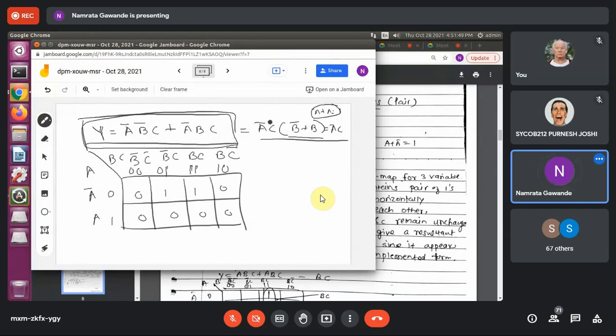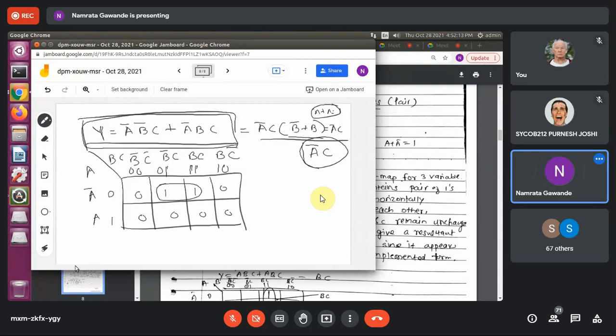But now we don't have this. Suppose I want to find it using the K-map. I want this answer, it should be this. How will you get it using the K-map? You have to form a pair. Which two are adjacent? These two are adjacent. Just form a pair.